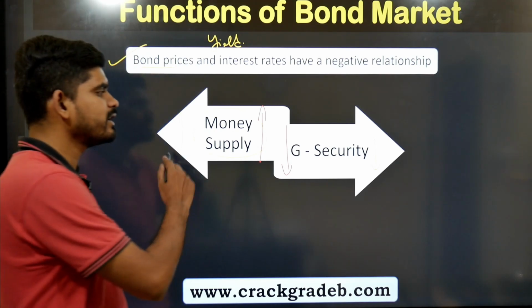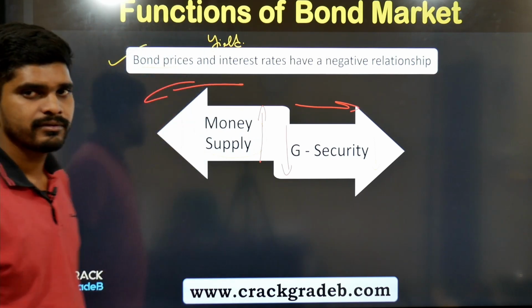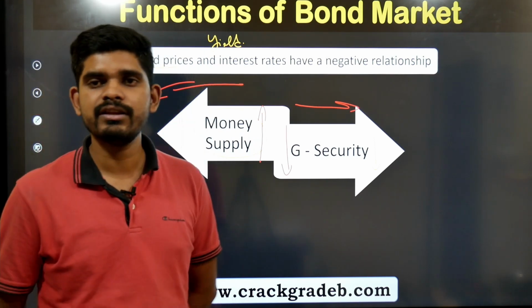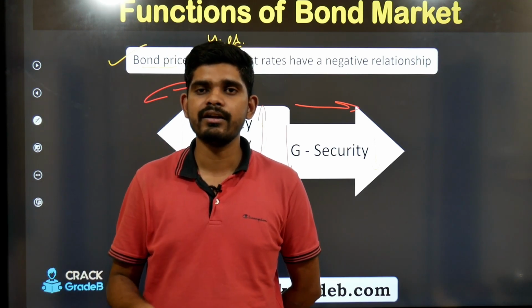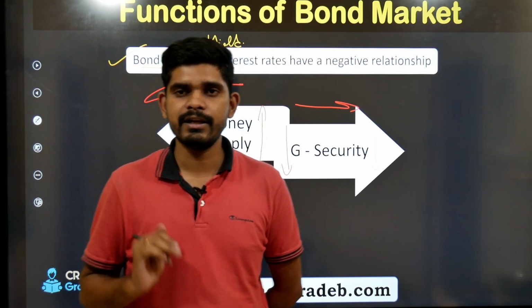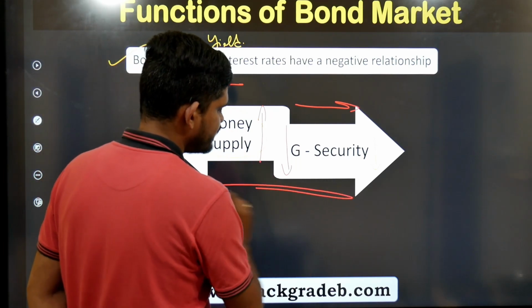So this means they are always in opposite directions. When one is reducing, the other one is increasing, and when the other one is increasing, the first one is decreasing, right? So we have to understand this.